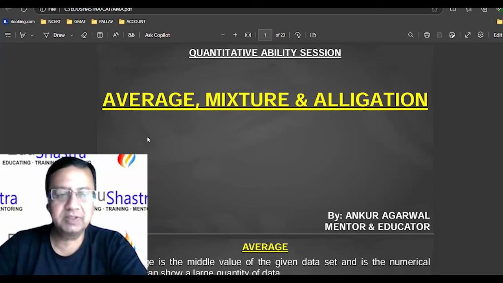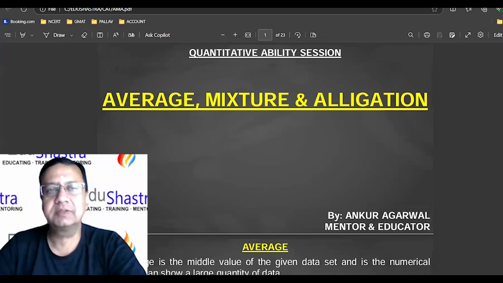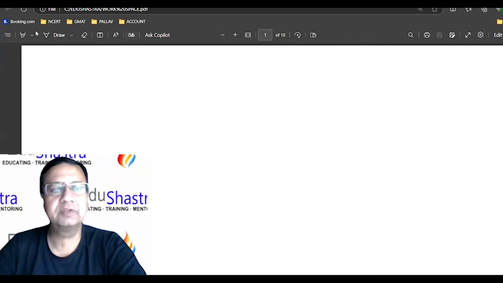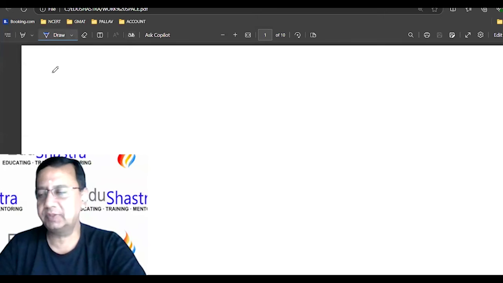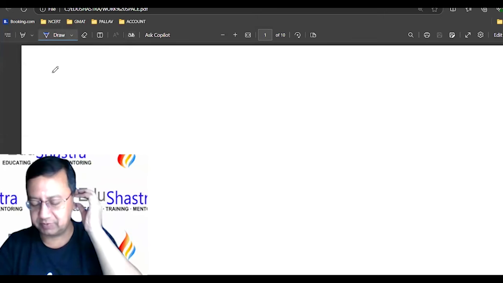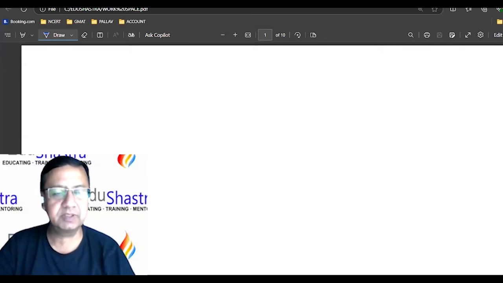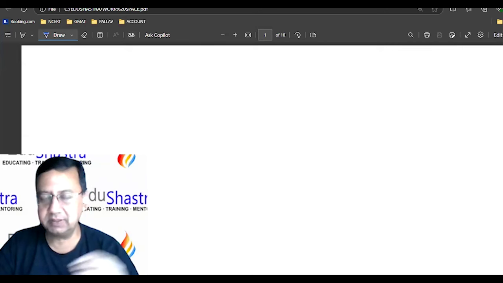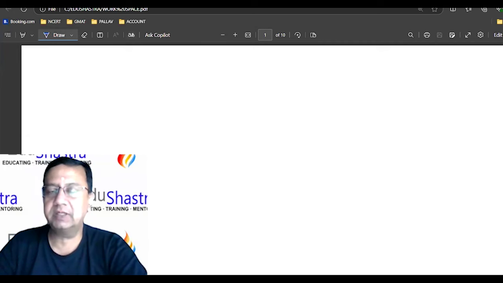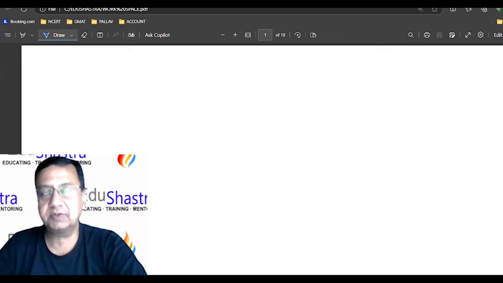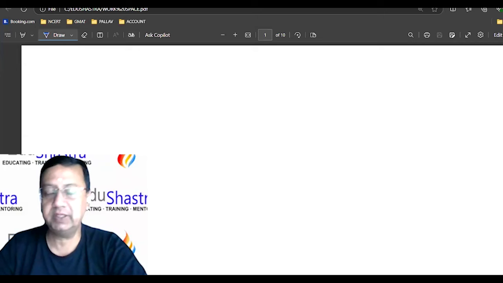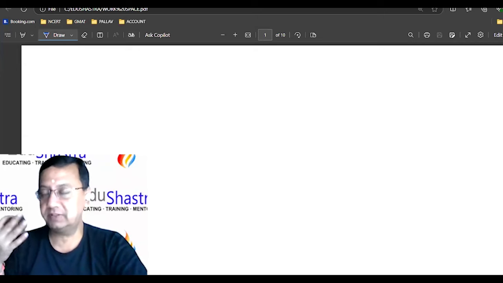So just moving with this part, that is average, mixtures and alligation. I suppose that average is very, very simple for anyone, and most of you are working professionals in different capacities, right? You must be calculating the average salaries, average number of hours, average weight, average speed, right?